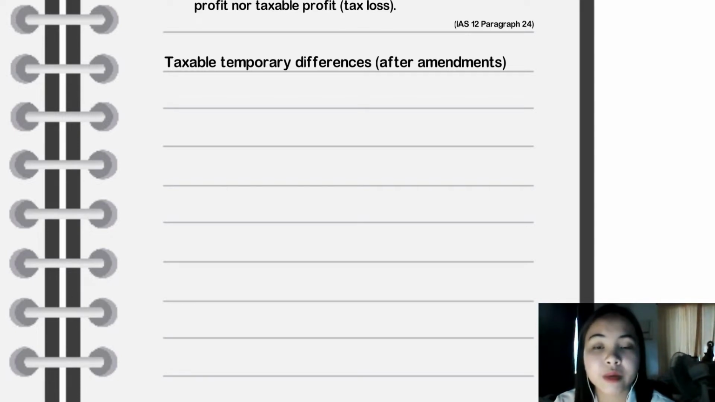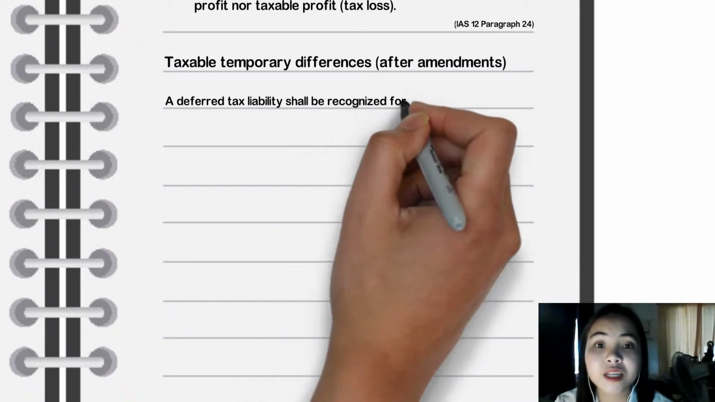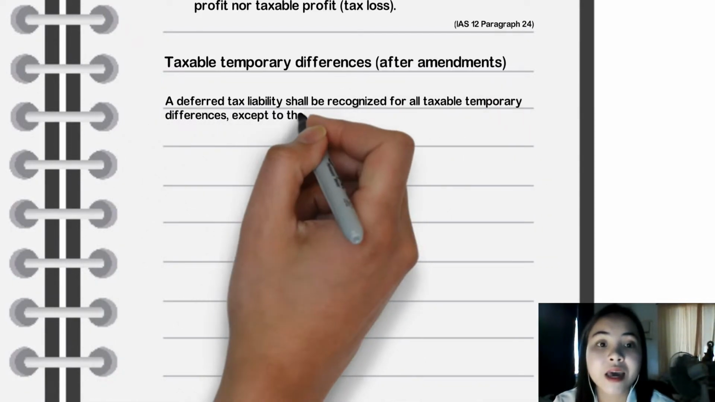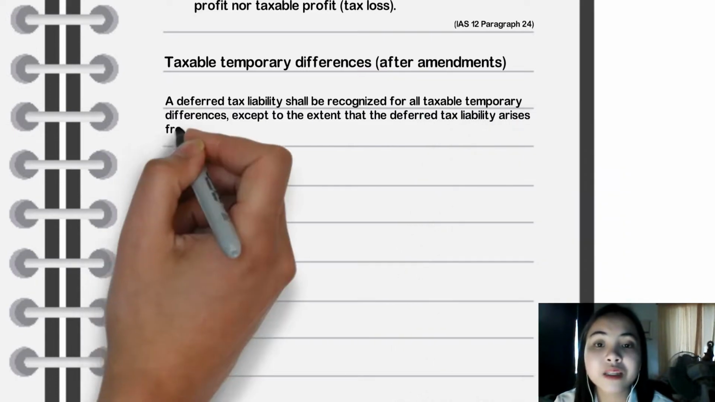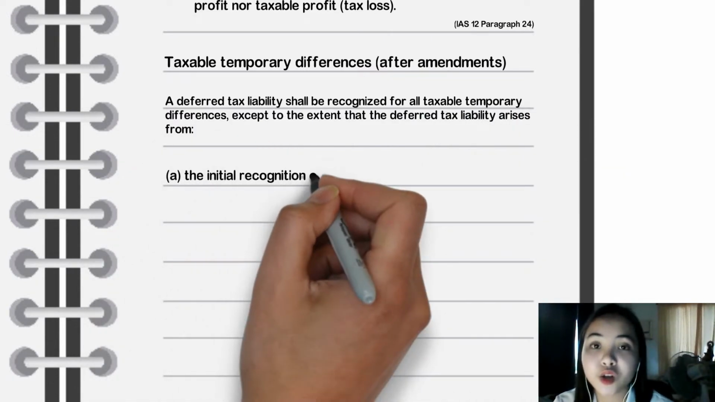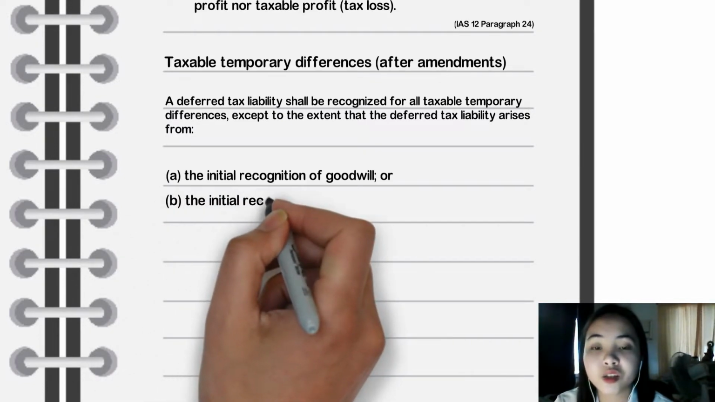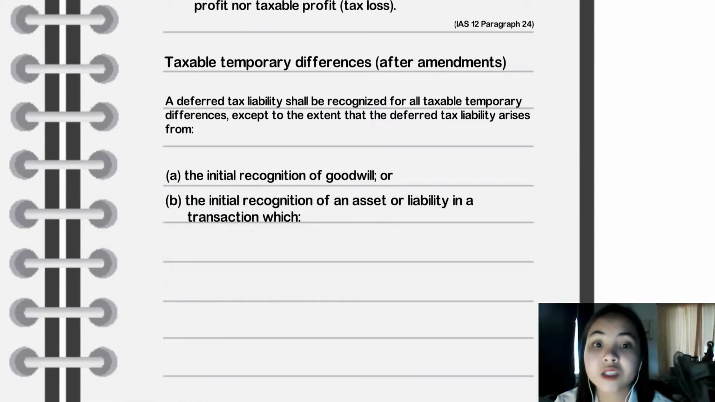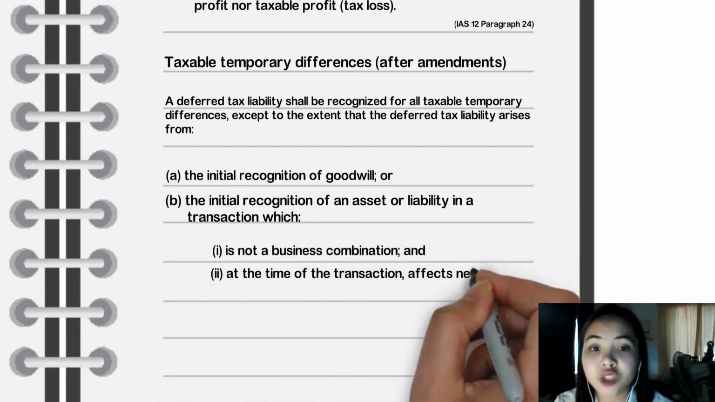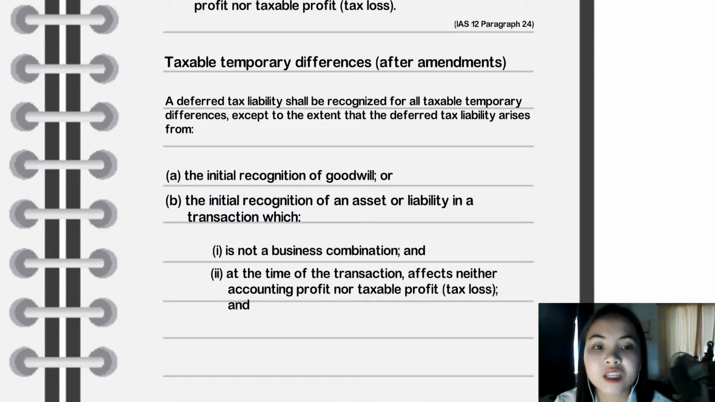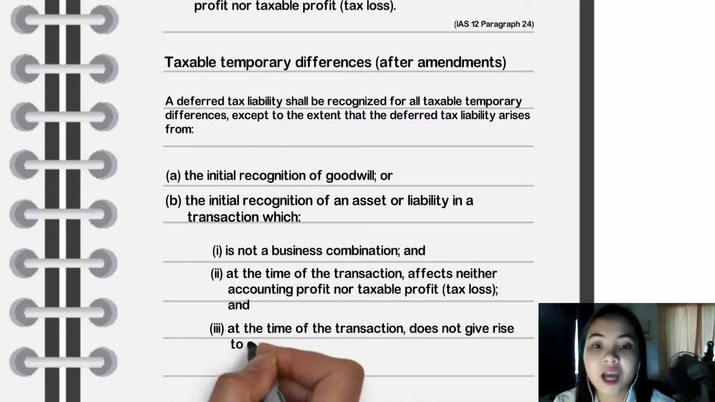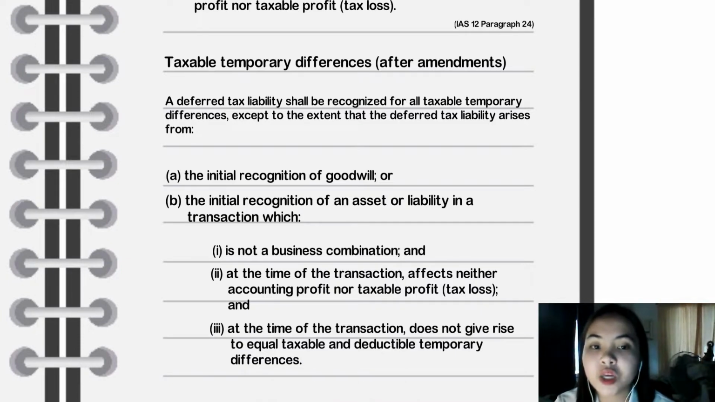So after the amendments, paragraph 15 of IAS 12 now states that a deferred tax liability shall be recognized for all taxable temporary differences except to the extent that the deferred tax liability arises from the initial recognition of goodwill or the initial recognition of an asset or liability in a transaction which is not a business combination and at the time of the transaction affects neither the accounting profit nor the taxable profit, and at the time of transaction does not give rise to equal taxable and deductible temporary differences.